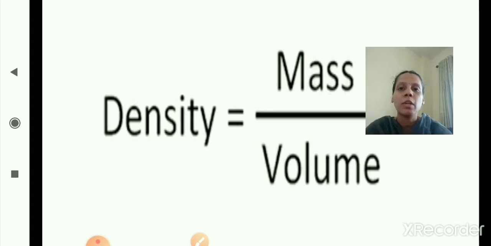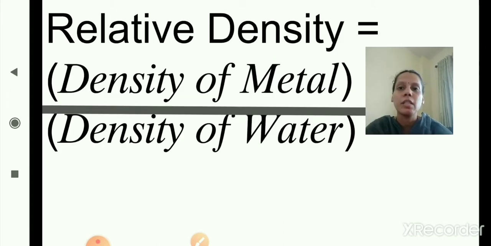Now the third formula is relative density. What is the formula to find relative density? Relative density of a substance is equal to density of the substance divided by density of water. You can write density of metal, or density of substance, it can be any substance, upon density of water. So these are the three formulas.